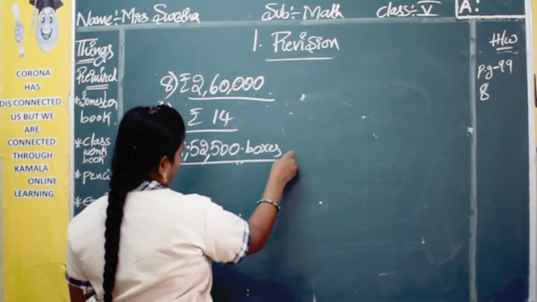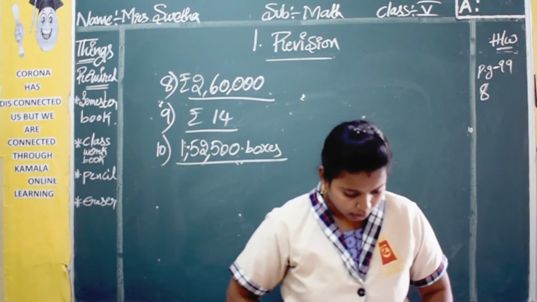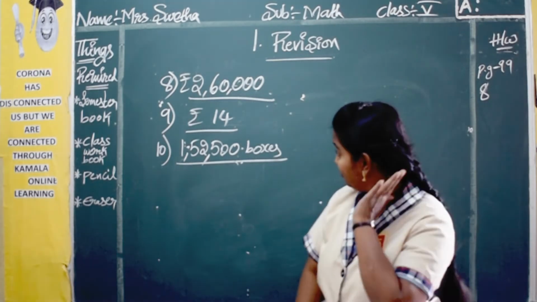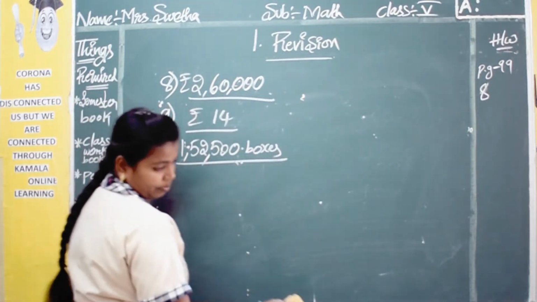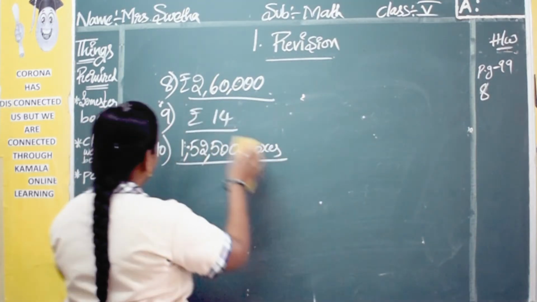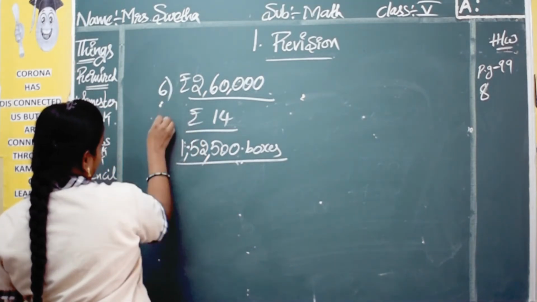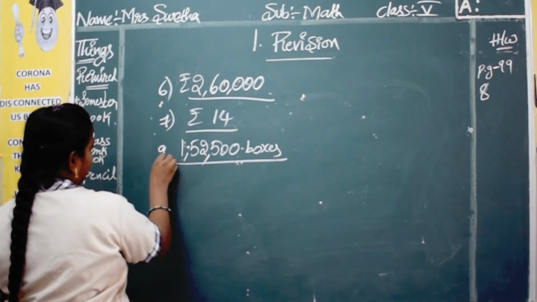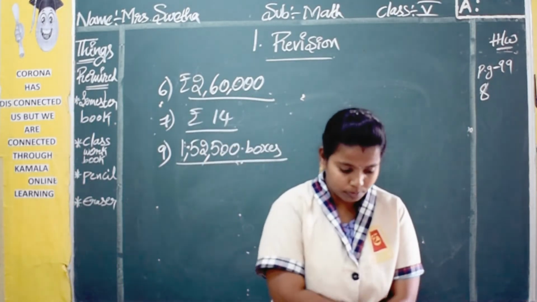Okay, now we'll see the 11th one. Sorry, the question numbers are written a little wrong here. This is 6, 7, 8, and this is 9, sorry. So see your 10th one now.